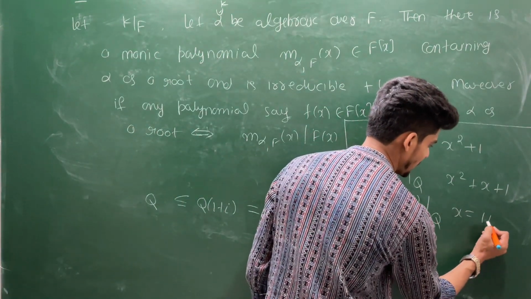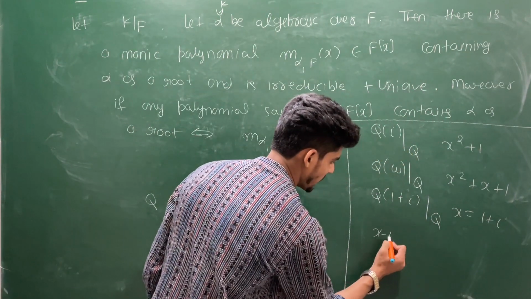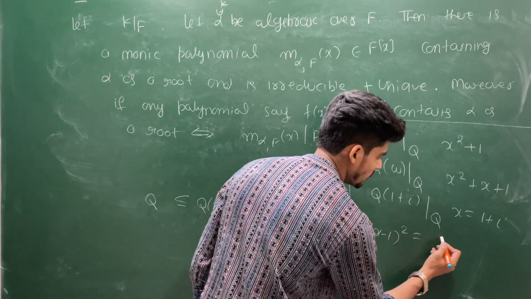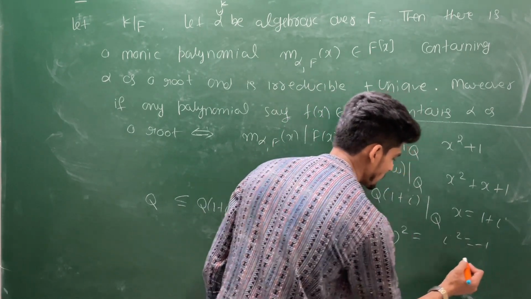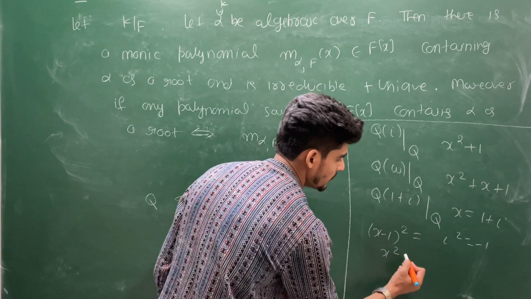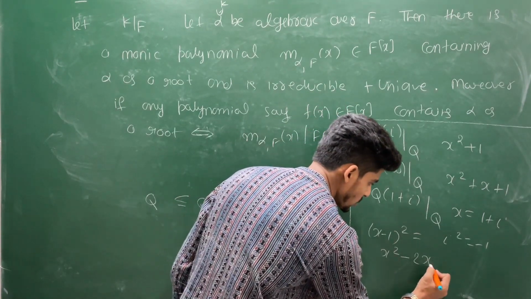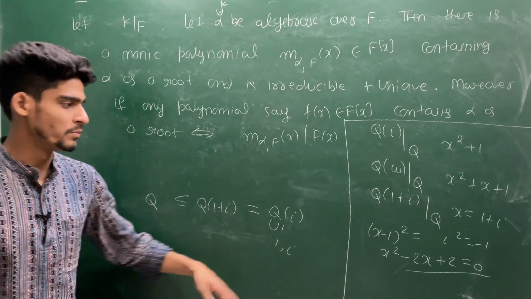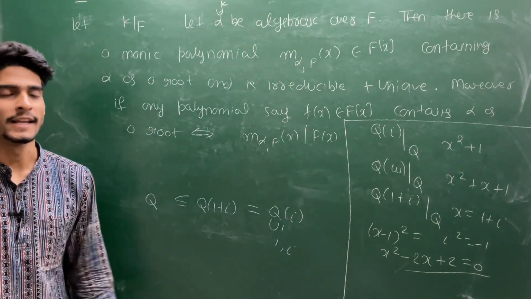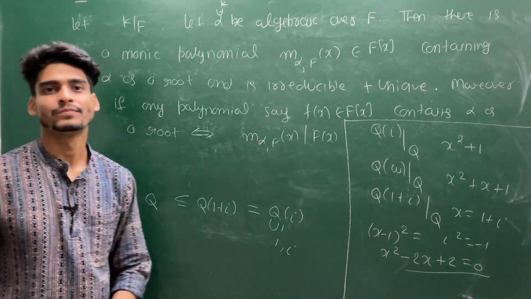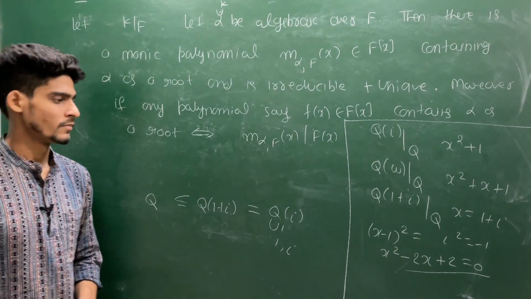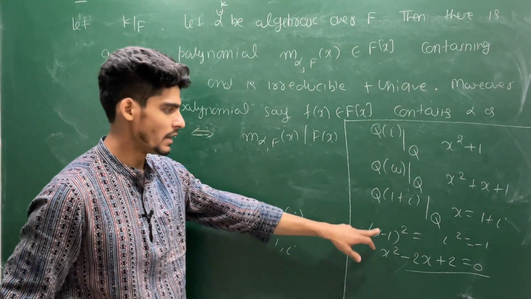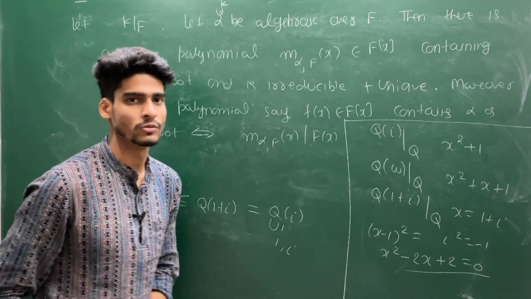Suppose x is equal to 1 plus iota, then you take (x minus 1) whole square is equal to iota square, which is minus 1. Then you will have x square minus 2x plus 2 equal to 0, and this is irreducible by using Eisenstein criteria. This is monic. So this is the minimal polynomial for 1 plus iota over Q.